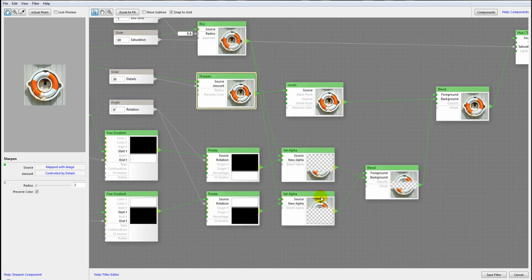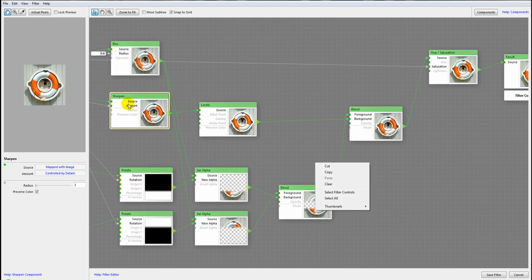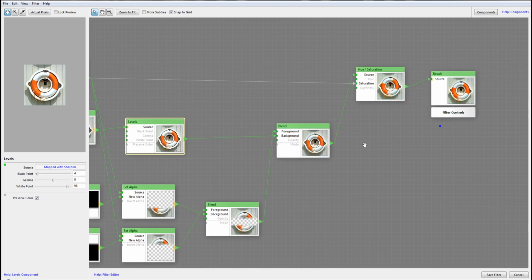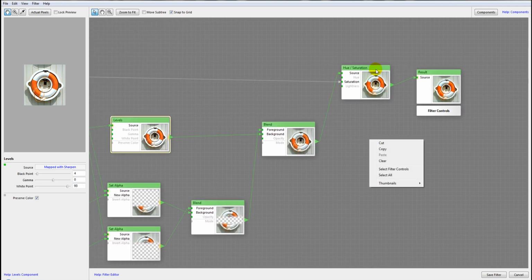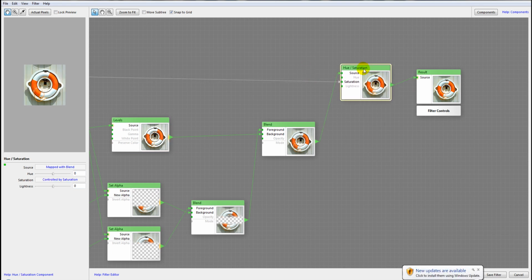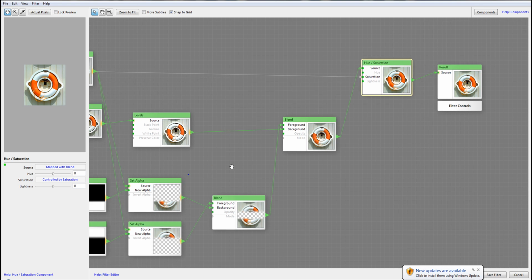Because it's tilt and shift, you will notice it's sharp in the middle, but we have blur on the sides. Next we have the combining. We also process the image, add sharpness, correct some levels, and blend those two images together. Next, you notice we also apply some additional hue and saturation.